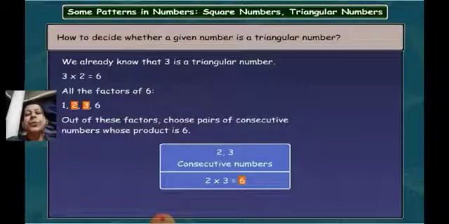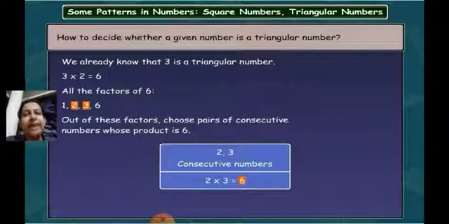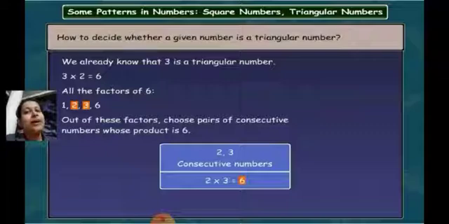Next consecutive pair is 2 and 3, and 2 multiplied by 3 is equal to 6. So that means you're getting the answer 6. That means this pair of consecutive numbers is giving you the answer equal to 6. That means 3 is a triangular number. 3 is a triangular number.